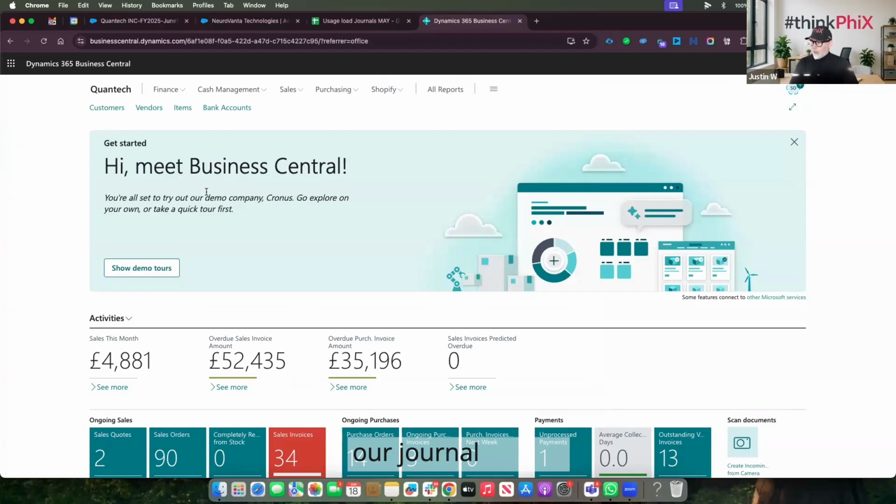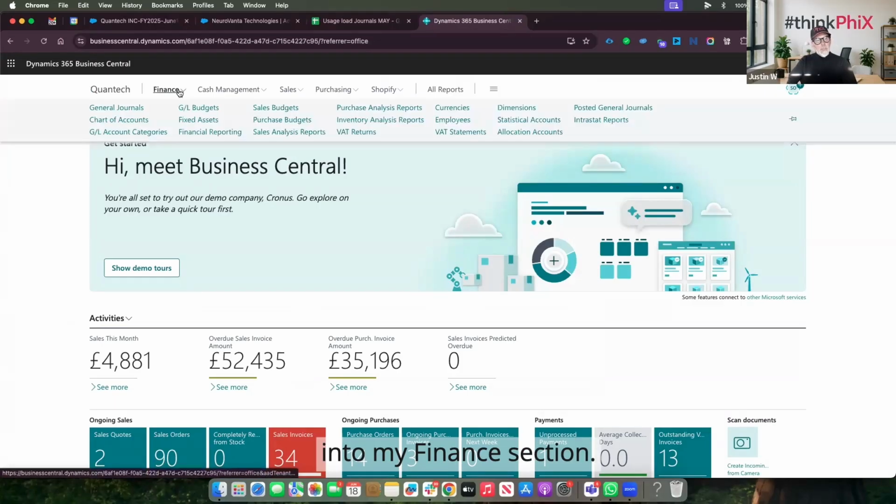So we've got our journal entries being created in here. So as a finance analyst, as a finance manager, I can still continue to work within my ERP that I'm used to working within. Let's just come over into my finance section. Let's have a look at my general journals. I'm padding for time a little bit because it takes a few moments to actually create the journals in the platform.